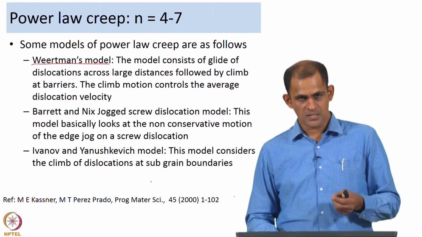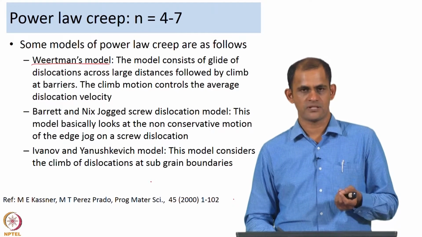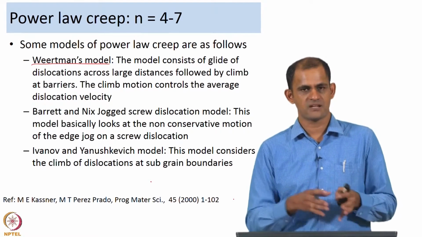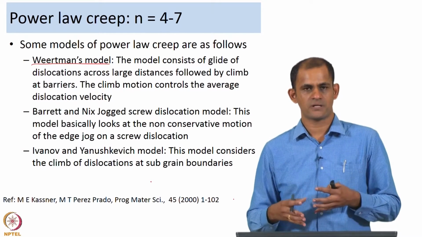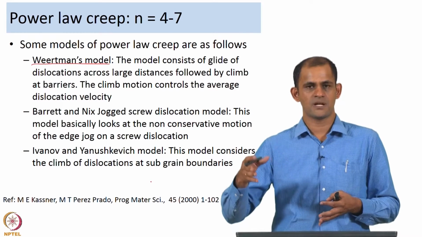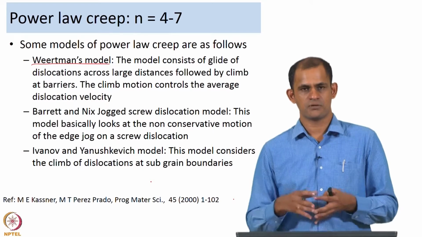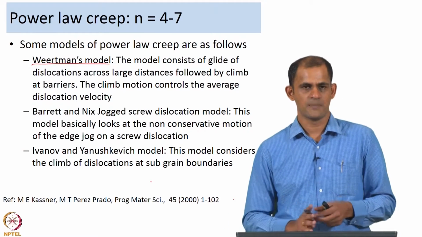So, in Weertman's model, the climb motion controls the average dislocation velocity. You have two steps, a glide step as well as a climb step, and Weertman's proposal is that the climb step is the rate controlling step, and it influences the average dislocation velocity involved during creep.